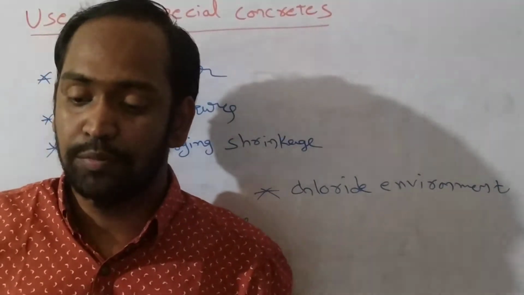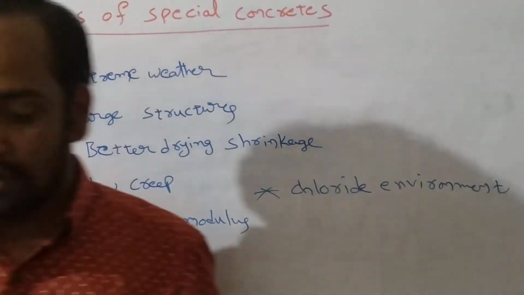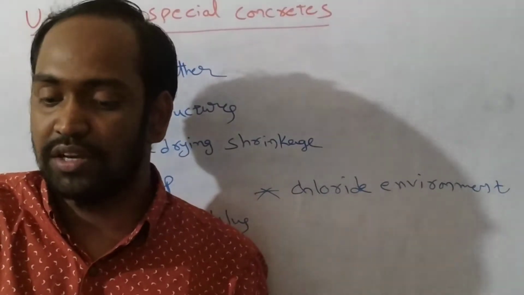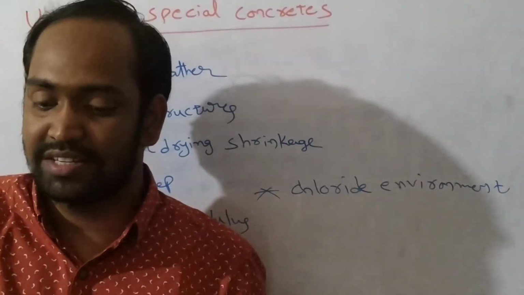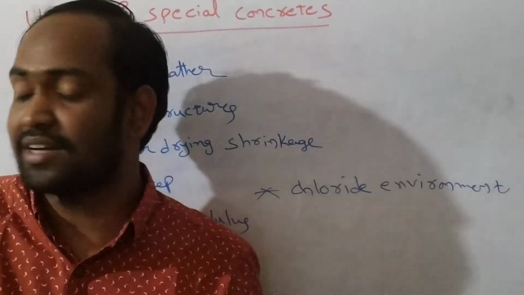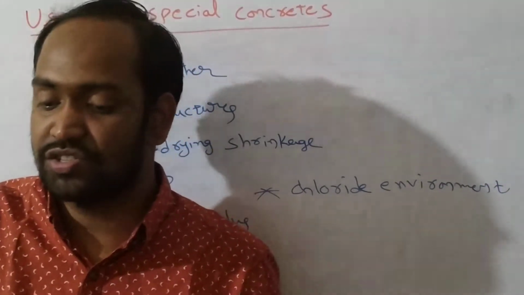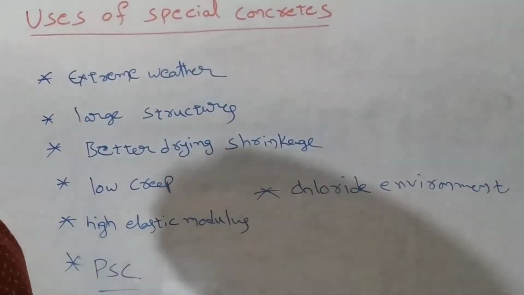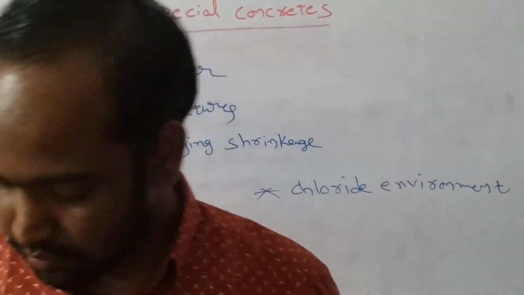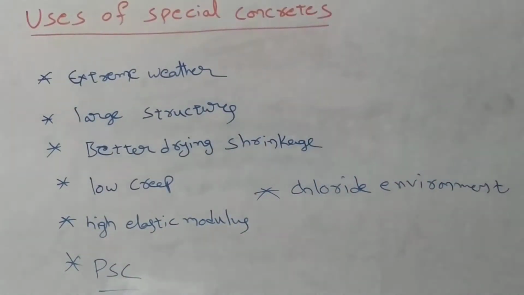They can give good protection to steel reinforcement in high chloride environment, and they can give excellent durability in aggressive sulfate environments, and also they can provide lower heat characteristics. They can provide low resistance to de-icing salt scaling, and also they can be useful in PC pipes with good resistance to chemical attack. Understand? So these are all the different uses of special concretes. Okay? So now we will discuss deeply the different types of special concretes.